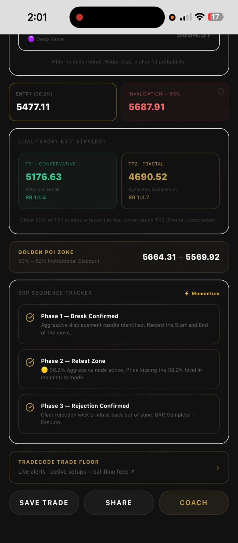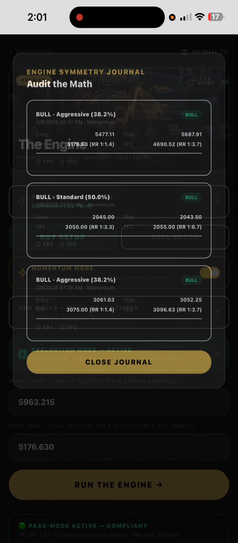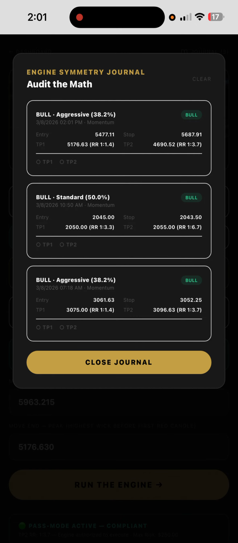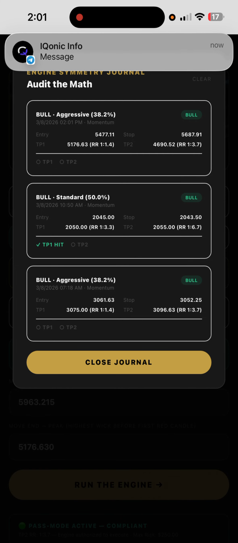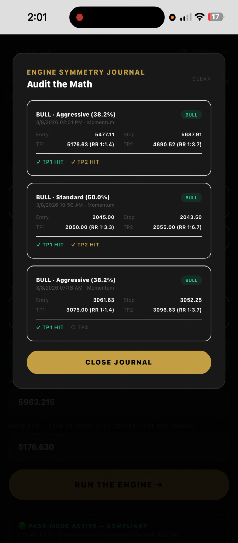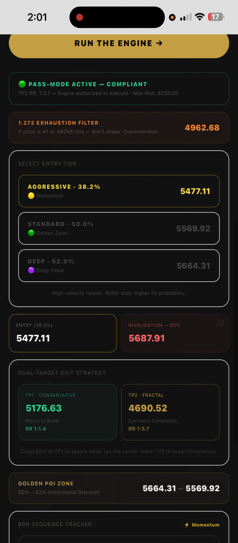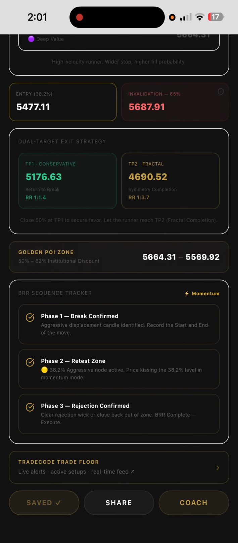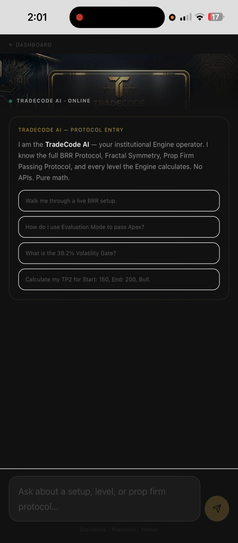And then on top of that, you can save the trade. We have a journal. So you could go here to the journal and look, we have bull aggressive. We have these different trades that we took, using the 50% to 382, TP1, TP2, and you can mark if it's done. TP1 hit, TP2 hit, TP1 hit, TP2 hit. So you could go see what worked and what didn't work. Close the journal.